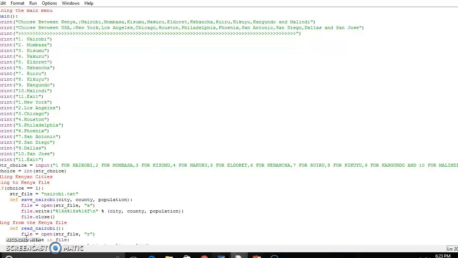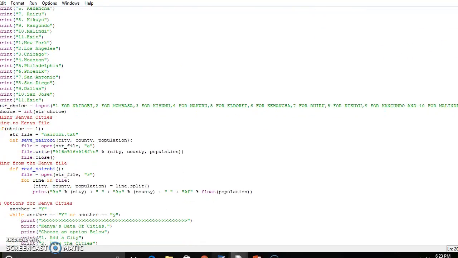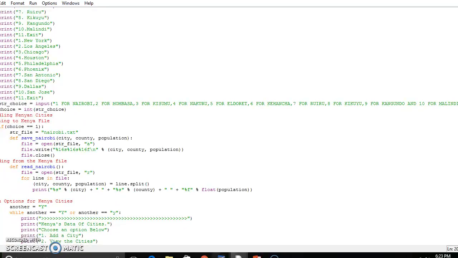Then, by handling the Kenyan cities, you should write the file which has the Kenyan cities. Here the string file should be Nairobi.txt. Then you should save the Nairobi cities, which has to account for city, county, and population. The file itself should open the string file, then file write should choose city, county, and population.